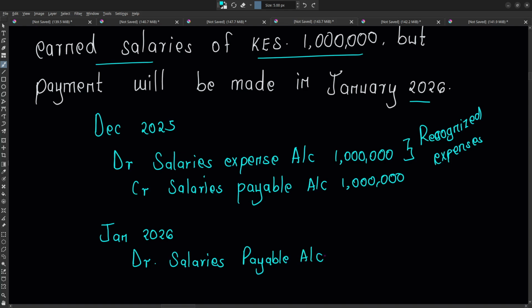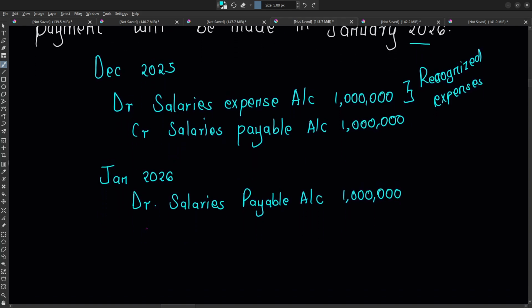To reduce a liability account, you debit that account. Then you credit cash because now money is going outward to these employees. So this is what we mean by recognizing expenses when they are incurred, not necessarily when money is coming in or going out.